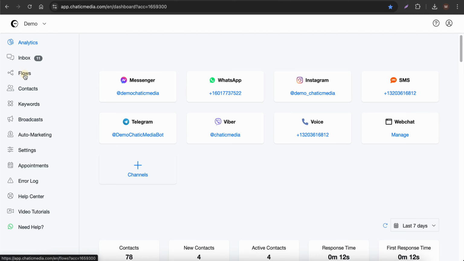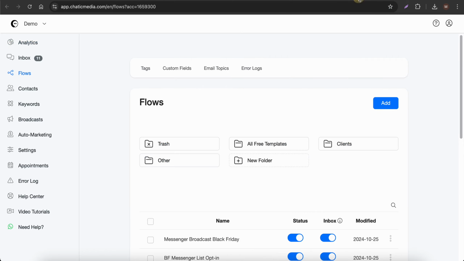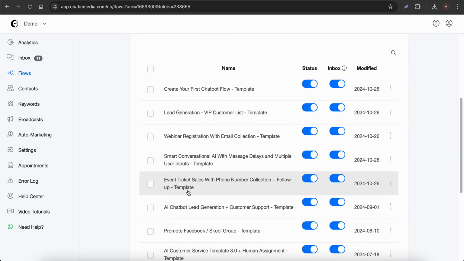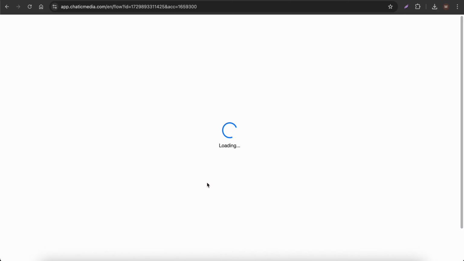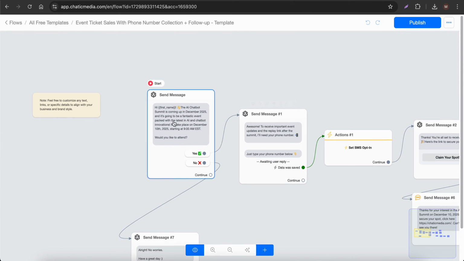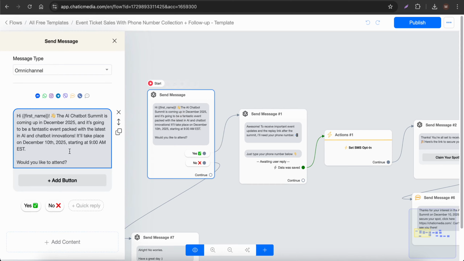So let me go to the flows over here. In flows you can find all free templates, so this will be already installed on your accounts. Let's choose this one, event ticket sales with phone number collection plus follow-up. So this is the template right here. Let me open this one. You can easily customize this according to your own business information. You can change the links, you can do whatever you want right here. So this is about the Chatbot Summit 2025.